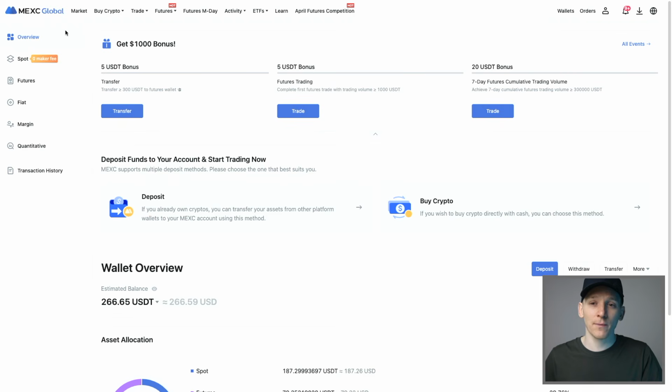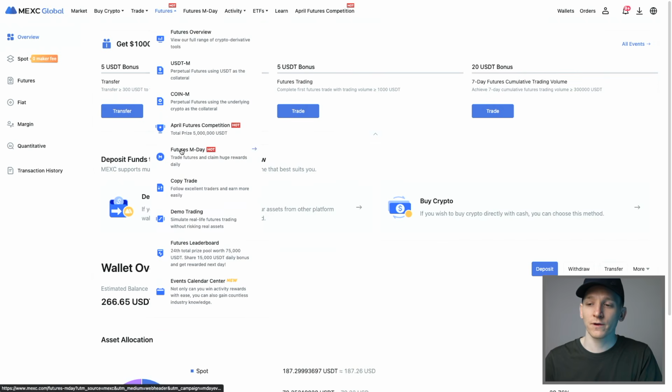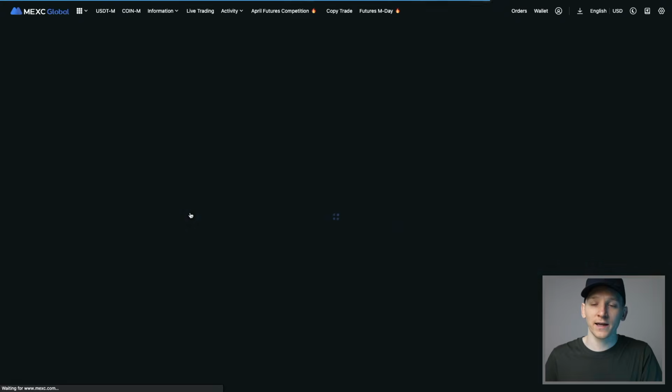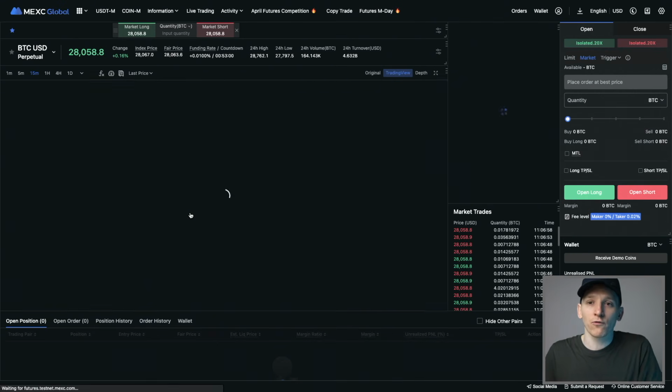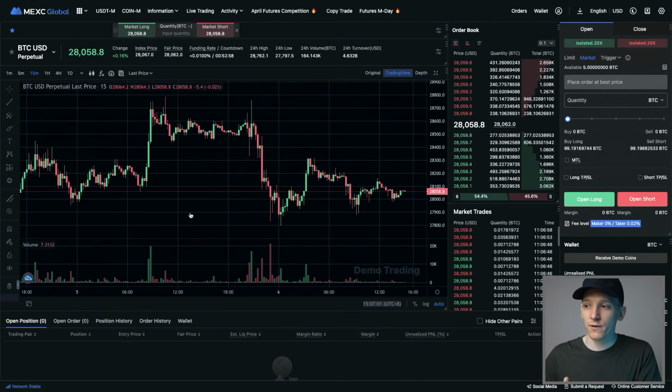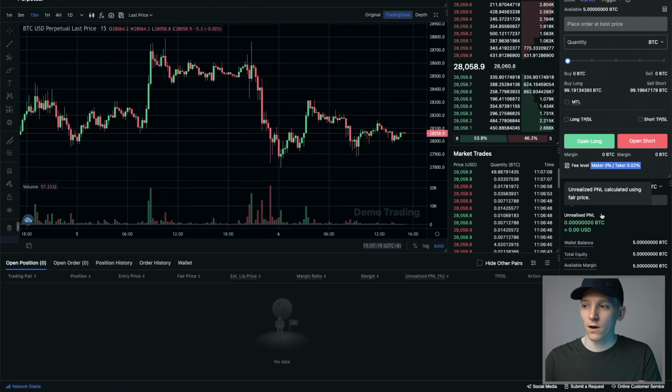Before we get into the futures trading platform, MEXC actually do offer a demo trading feature as well, which I think is really great for beginners. If you go to futures and then demo trading here, this allows you to trade in a real environment without real funds. And so it's a complete kind of copy paste of the real live market. You have live price feeds. Everything is exactly the same, and you can practice out your trading. So if you are a beginner and you're worried about inputting orders incorrectly or how to use this system, then you can use the demo trading feature, but we'll be going through the live market right here.